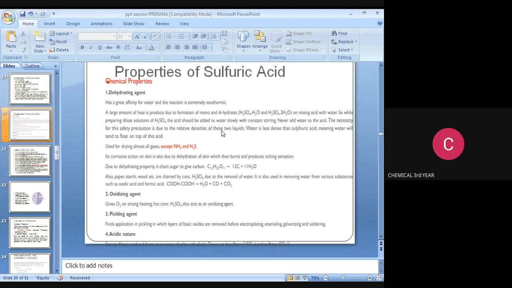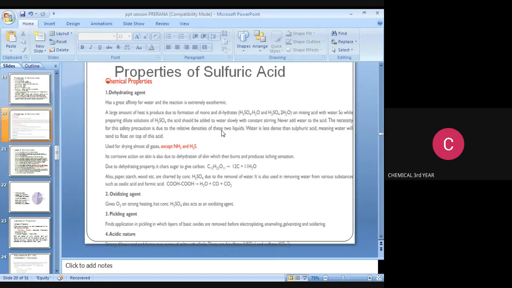Also paper, starch, wood, etc. are charred by concentrated H2SO4 due to the removal of water. It is also used in removing water from various substances such as oxalic acid and formic acid. The reaction is COOH-COOH gives H2O plus CO plus CO2.